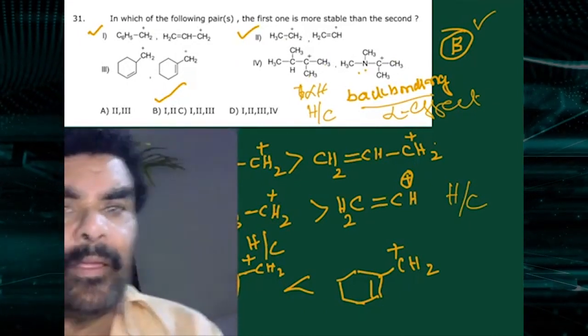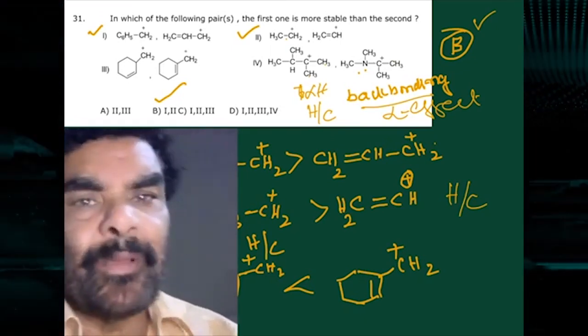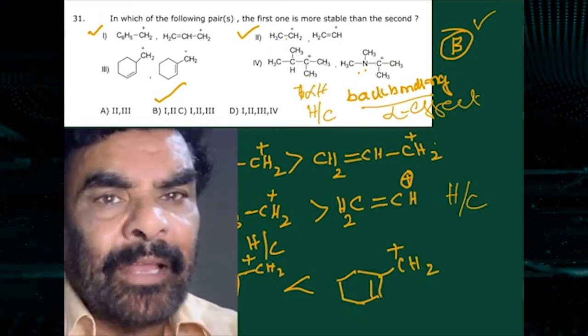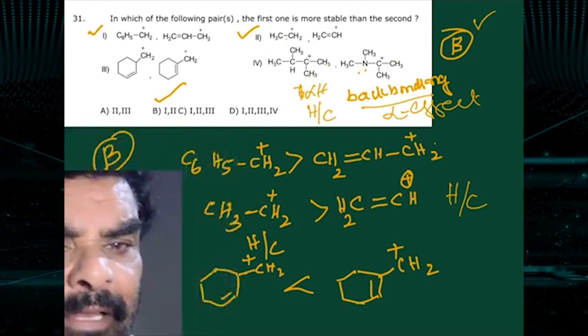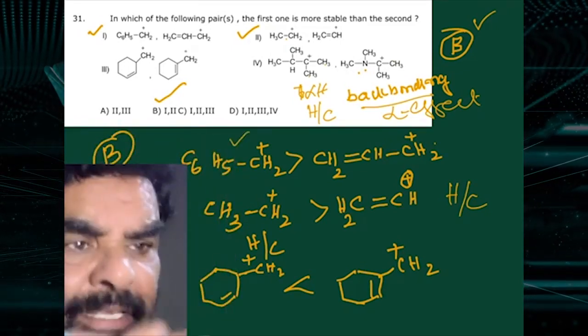In which of the following pairs is the first one more stable? Benzyl and allyl. Benzyl is more stable than allyl. You see, this is resonance. The extent of resonance is more in one, and the extent of resonance is less in the other.